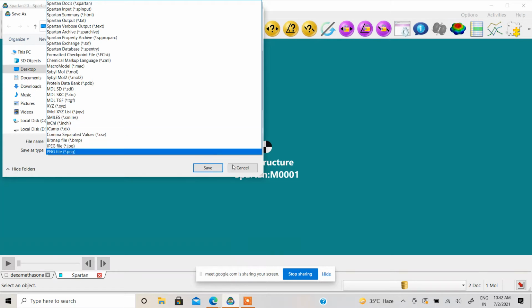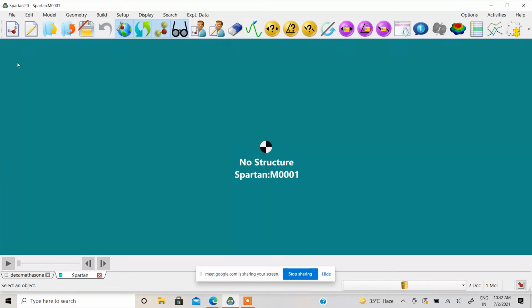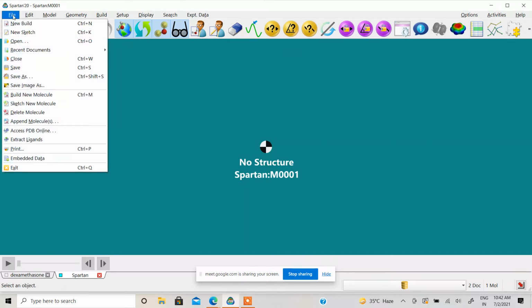But our internal interface is so user friendly that you can start within the software itself. We have two options: either you can draw in 3D or you can draw in 2D or both. I will just show you both of the options. Before that, we'll show you some options in the software. This is the option for new build, new sketch. New build is for the 3D building, and new sketch for when you want to draw in 2D.